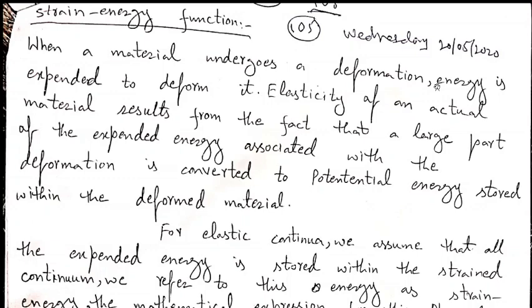Today we will discuss strain energy function and stability conditions. Our strain energy function: when a material undergoes a deformation, energy is expended to deform it. That you will have to use some energy to deform any material. Elasticity of an actual material results from the fact that a large part of energy.